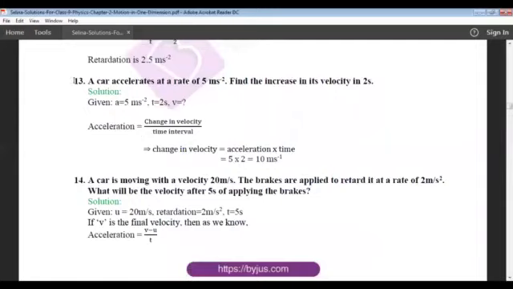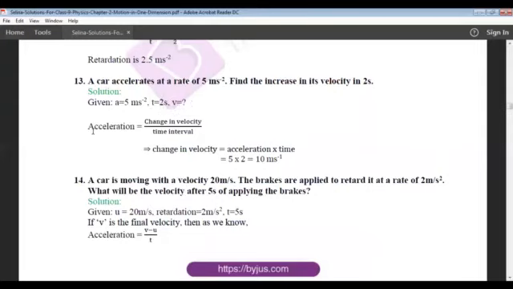Okay, 13th one. A car accelerates at a rate of 5 meter per second square. Find the increase in velocity in 2 seconds. Okay, so acceleration is 5 meter per second square. t is 2 seconds. So we need to find v, that is the increase in the velocity.